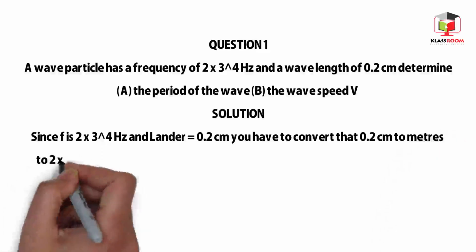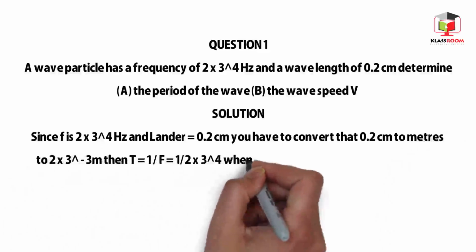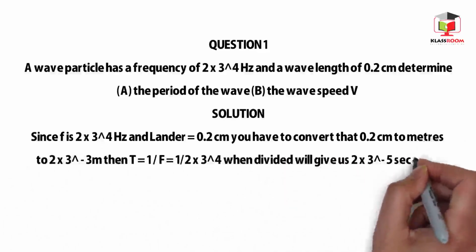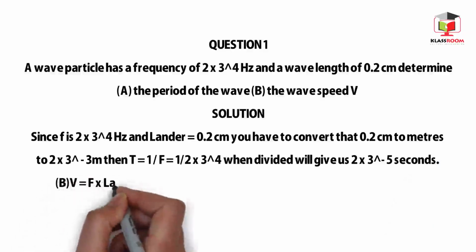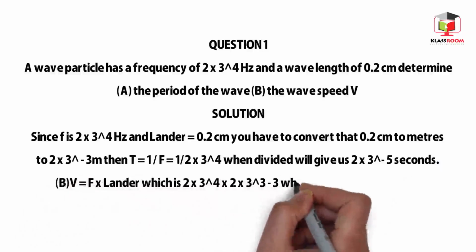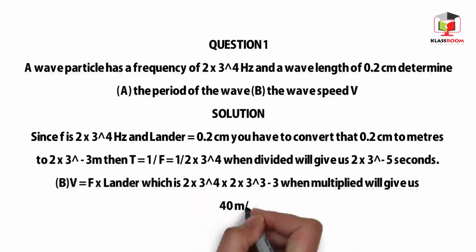Then T = 1/f = 1/(2 × 10^4). When divided, this will give us 2 × 10^-5 seconds. B, v = f × λ, which is 2 × 10^4 times 2 × 10^-3. When multiplied, this will give us 40 meters per second.